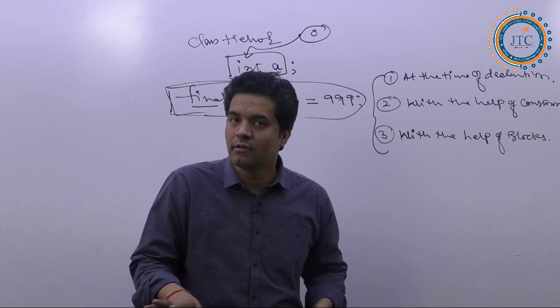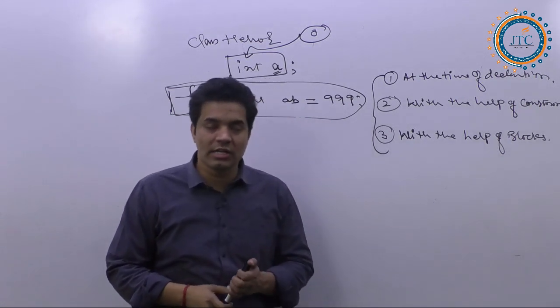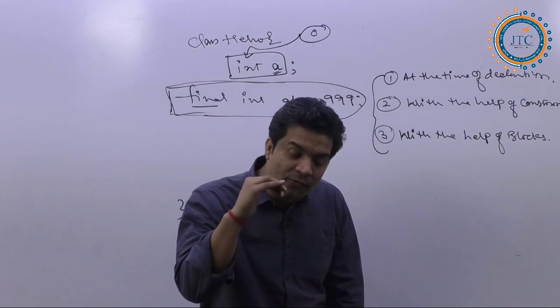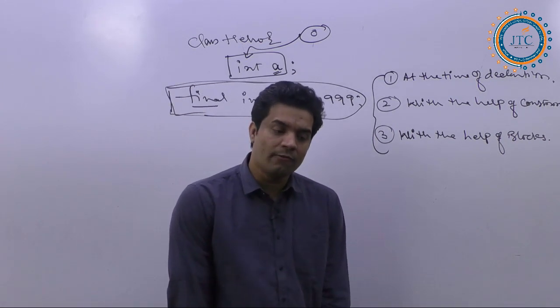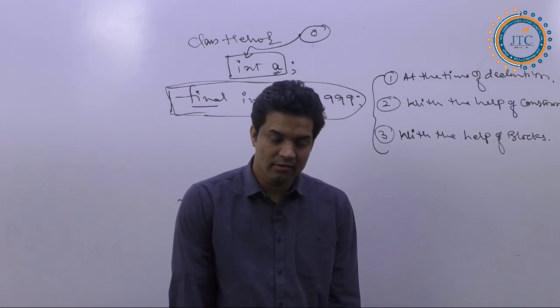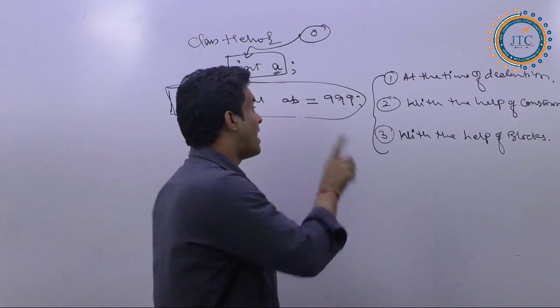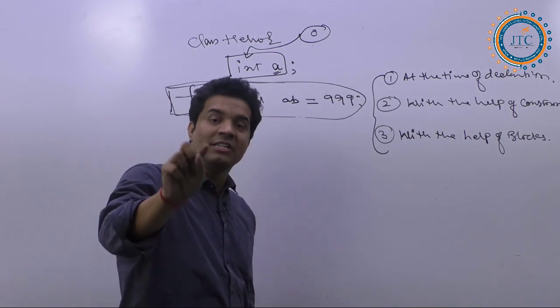We are calling it a final variable, which means some feature of a variable is there in it. Yes, it is there, because this final variable's values can be changed.